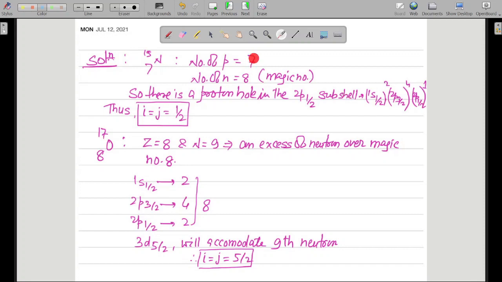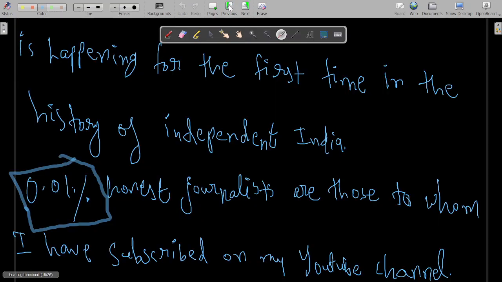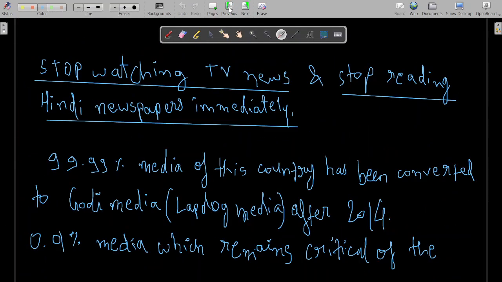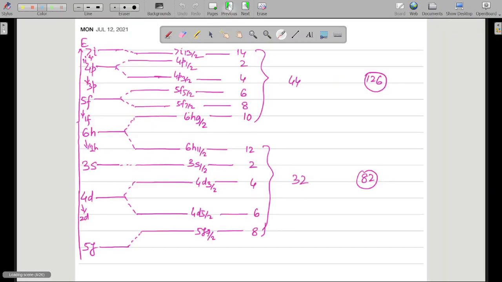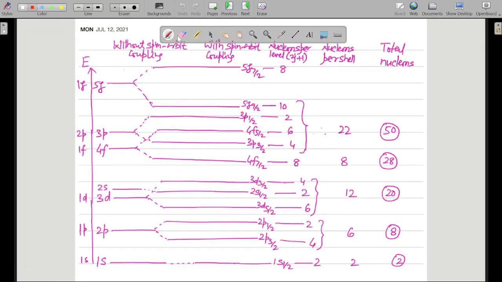Now we have the total number of protons equal to 7. So how will they be filled? 2 protons will be filled over here. Of the remaining 5 protons, 4 protons will be filled over here, so the total number of protons is 6. Now the 7th proton will go over here.